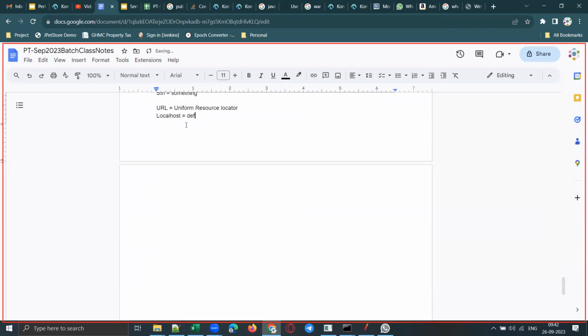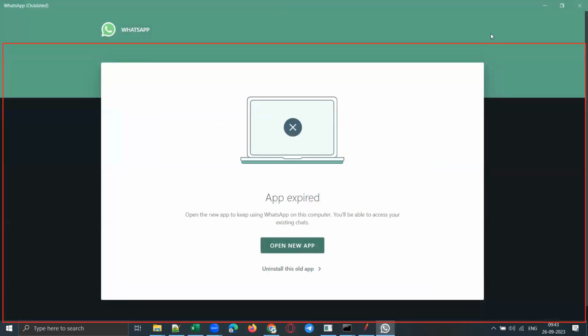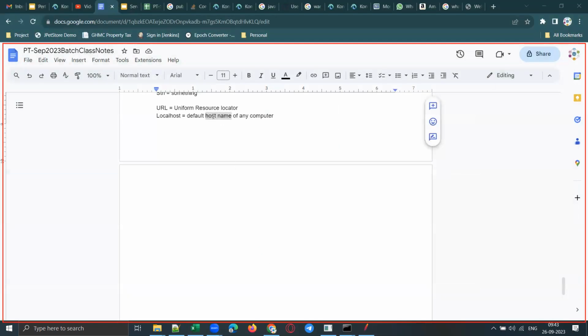Localhost is the default name of any computer. If you are using your laptop, localhost means your laptop, your machine, or your computer. That is the default host name of any computer. What is meant by host name? Host is nothing but your computer or your machine. Host name means your computer name. Clear, guys?